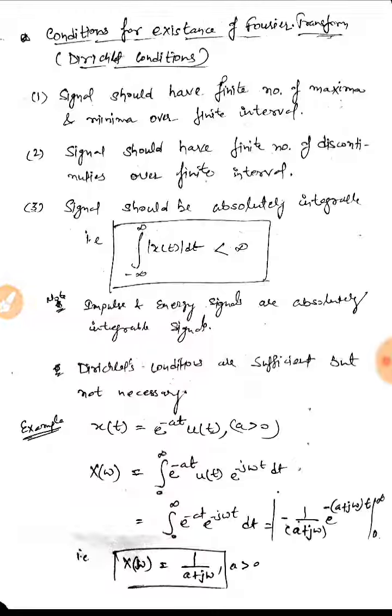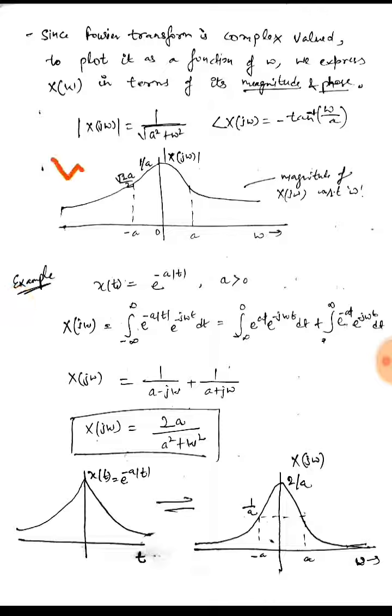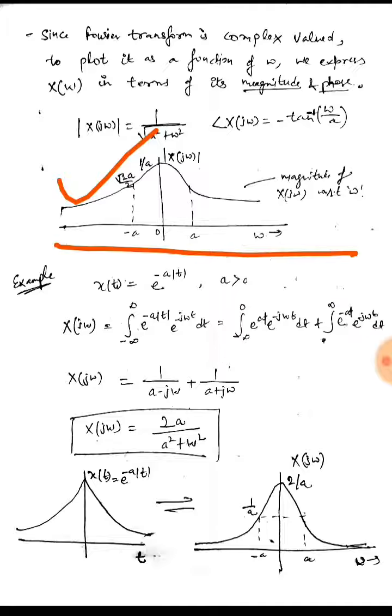So at omega equal to 0, our Fourier transform's value X of j omega is equal to 1 upon a, as you can see in the graph. It is a continuous signal as well. The Fourier transform of the signal x(t) is also continuous. So this is the graph in frequency domain.